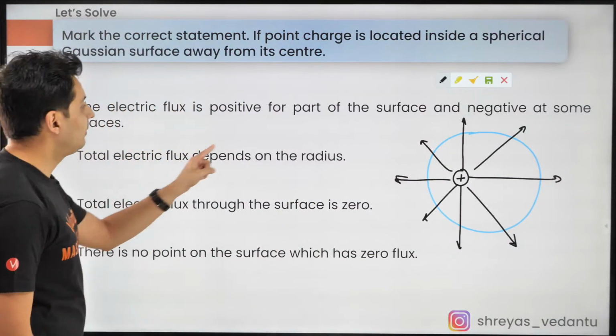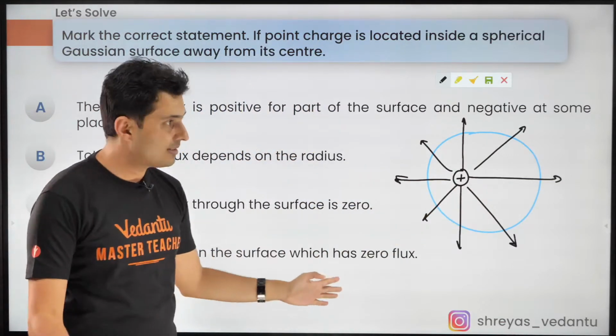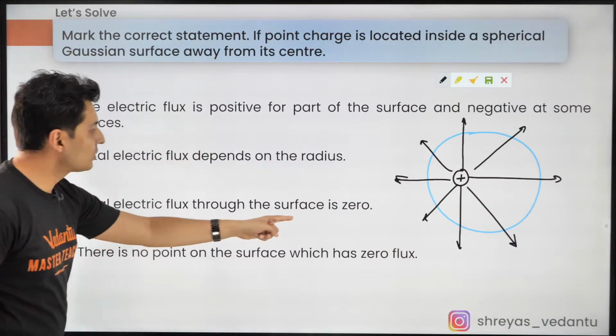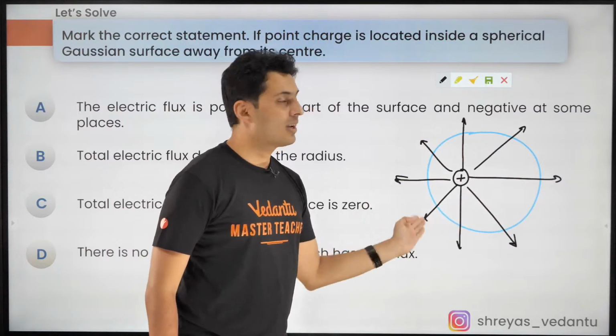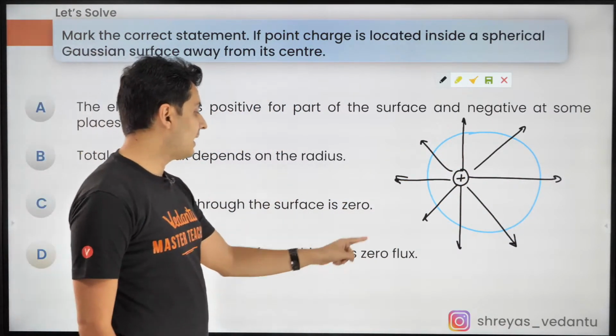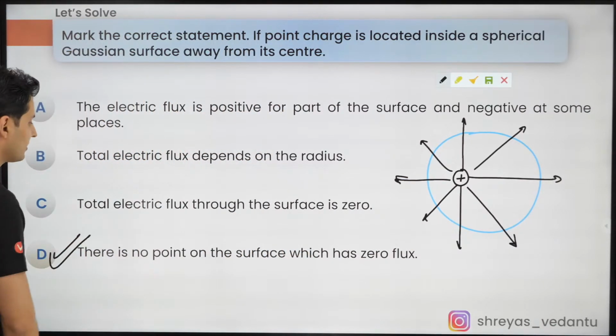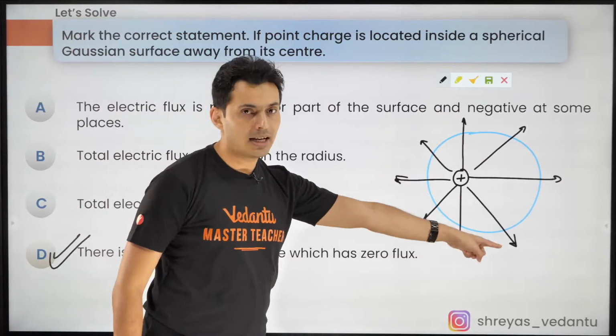So the flux depends on the radius. What nonsense. As long as you are inside, the flux is the same. Total flux through the surface is 0. What nonsense. You can clearly see it is positive. There is no point where the surface has 0 flux. That is true. So option D is correct, guys. Understand that. Flux is there everywhere.